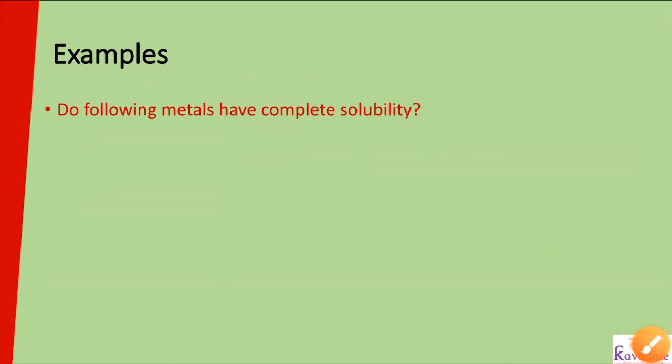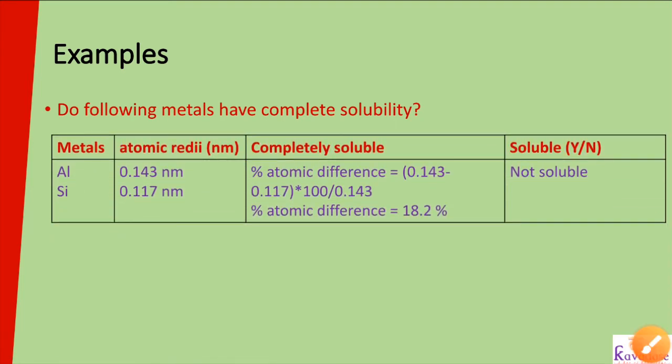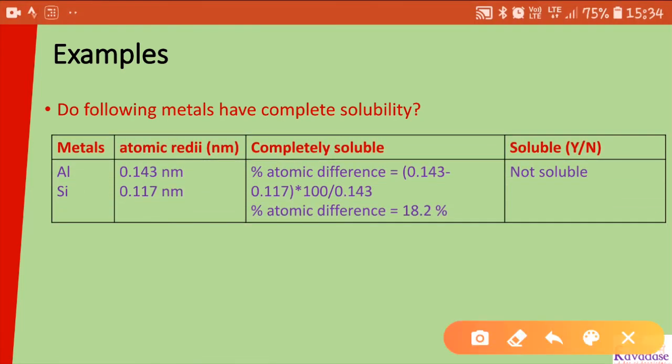Then examples. You can see here I have taken the example of aluminum and silica. These are my two components, and the atomic radii are given here. If all other factors are favorable, then calculate the atomic difference. How to calculate it?